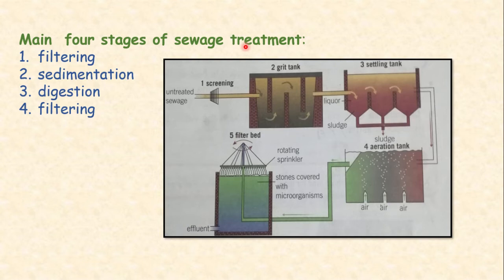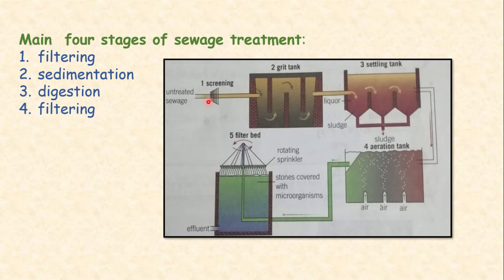Sewage treatment includes these 4 steps. These are: number 1, filtering or screening. Number 2 is the sedimentation. Number 3 is the digestion. And number 4 is the filtering or filtration.